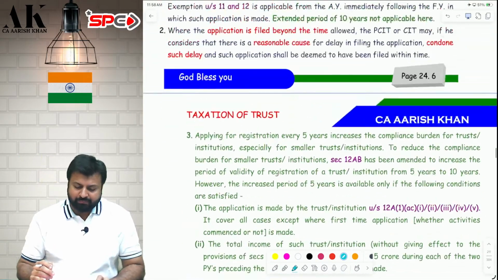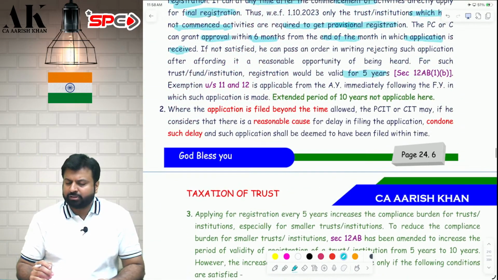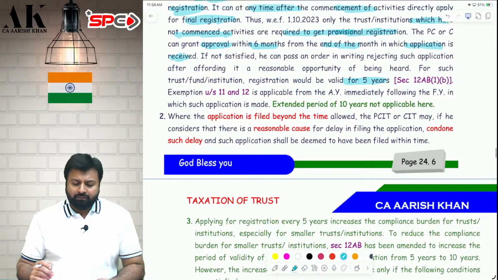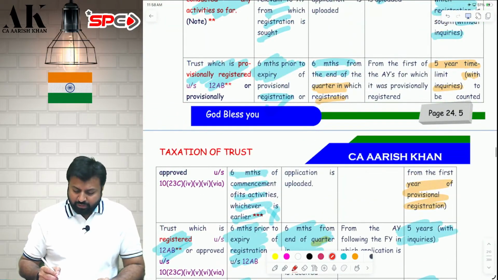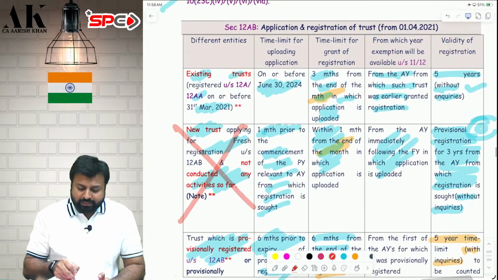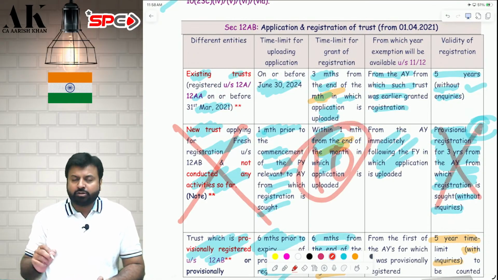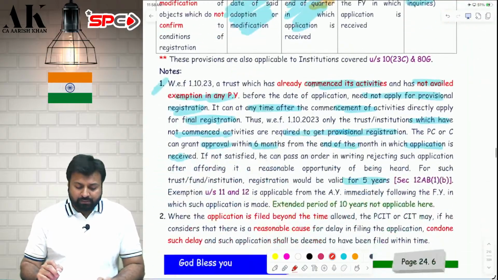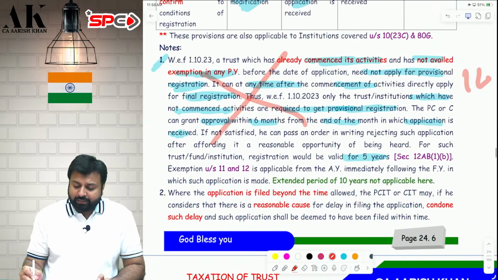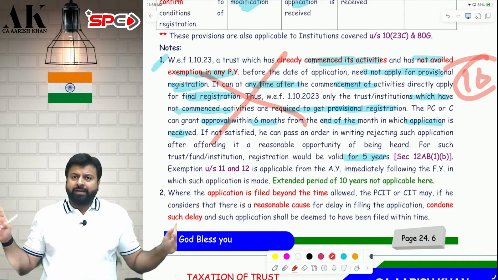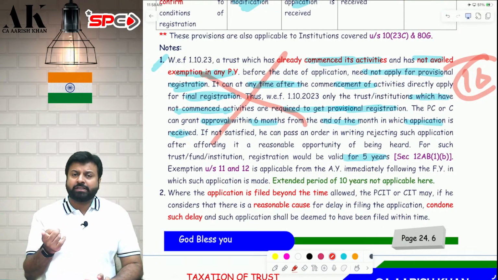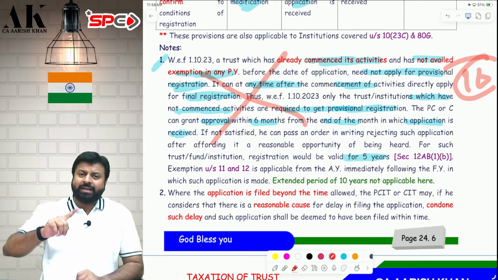Who are those some people? First of all, let me tell you for whom 10 years is not applicable. It is not applicable for 2 people. Let me put a cross in front of them. A new trust cannot claim 10 years exemption. 10 years is not applicable for a new trust. And any new trust which is coming for application for the first time, whether it has commenced the activity or not commenced the activity, doesn't matter.